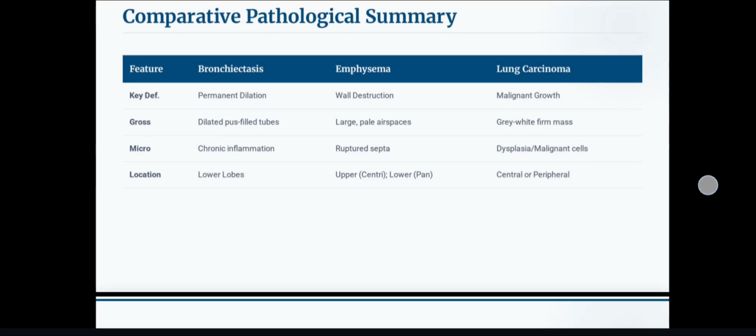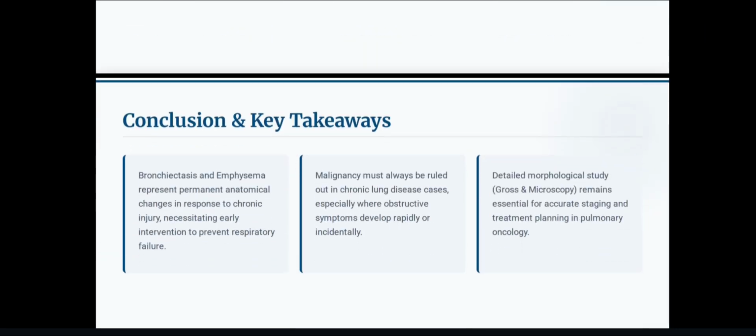The microscopic features of bronchiectasis are chronic inflammation. In emphysema, it is ruptured septa. In lung carcinoma, dysplasia or malignant cells. The location of bronchiectasis is mainly the lower lobes. In emphysema, it is upper or lower lobes, and in lung carcinoma, central or peripheral.